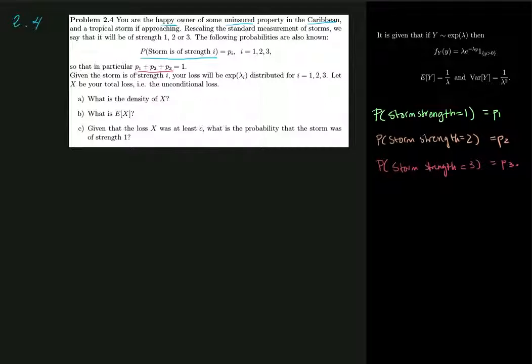Given that the storm is of strength i, your loss will be exponentially distributed with parameter lambda i. And let X be your total loss, i.e. the unconditional loss. So how should we read this?